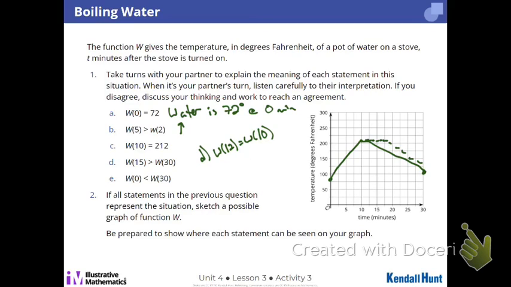What it really has to be is that at 30 it has to be less than at 15 minutes, and it has to be more than at 0, right? There's other answers that work. I just liked 100. It's just a nice number, I felt like. All right? We good? Okay.